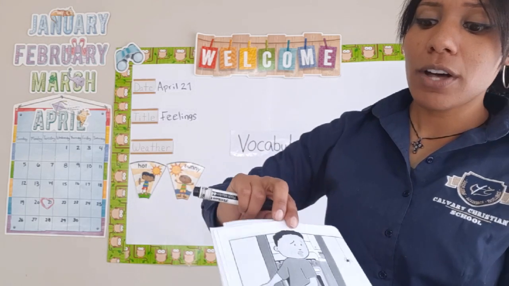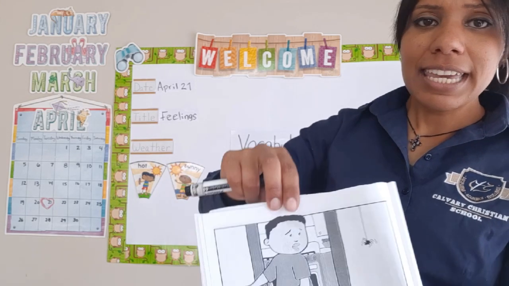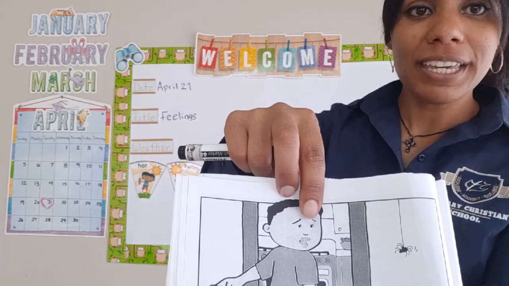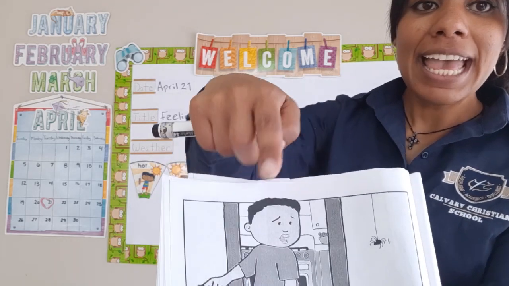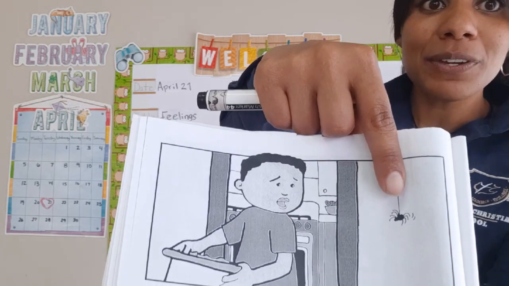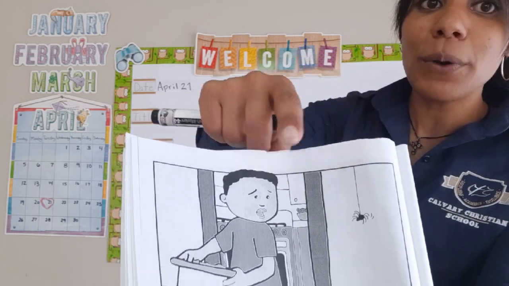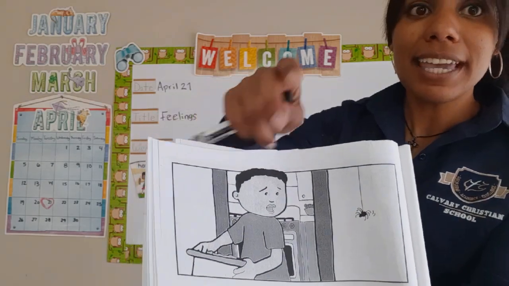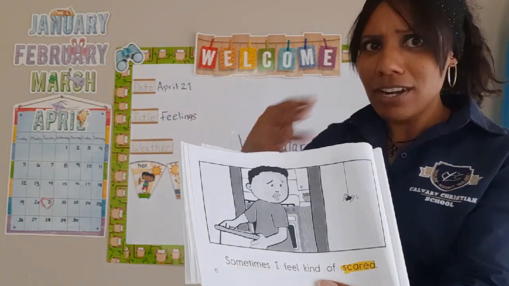And here we see Walter. It looks like he's in his kitchen at home. He's taking out the garbage. And then he sees what? He sees a spider. Can you guys see that? He sees a spider, and so he looks what? He looks scared. He's like, oh no, I'm scared, right?